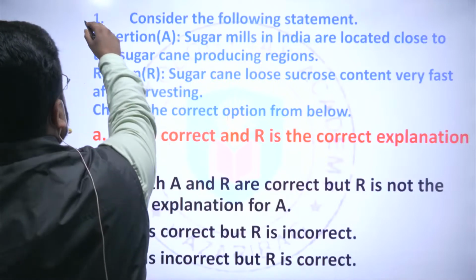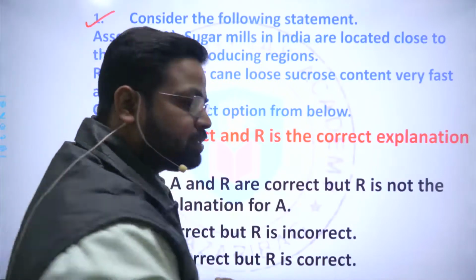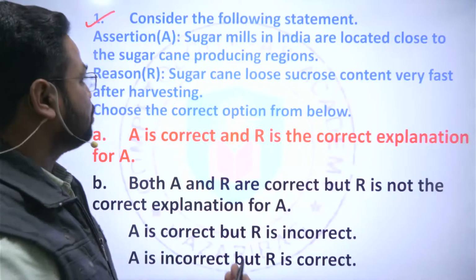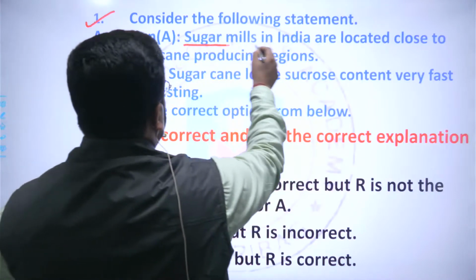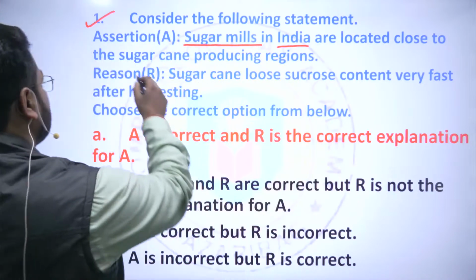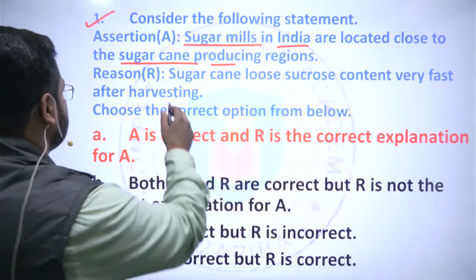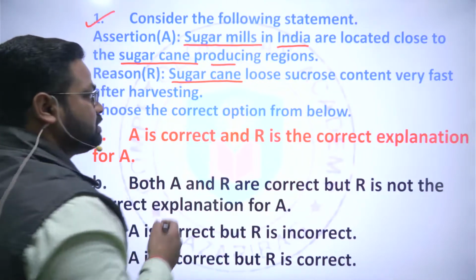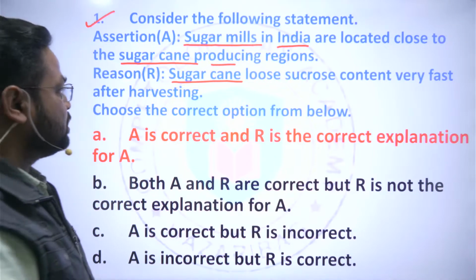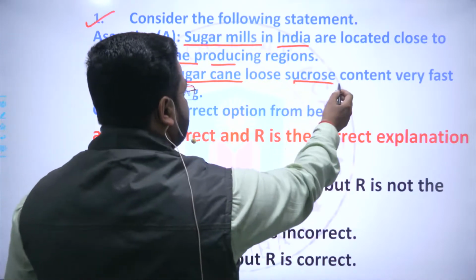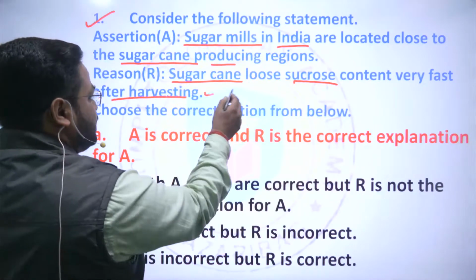So here the first question was related to the sugar industry, and the question said that the sugar mills in India are located close to the sugar cane producing regions. And the reason provided for this assertion was that the sugar cane loses the sucrose content very fast after harvest.